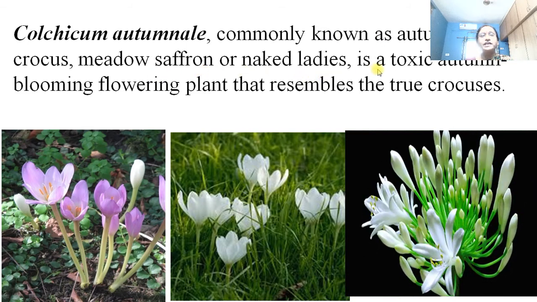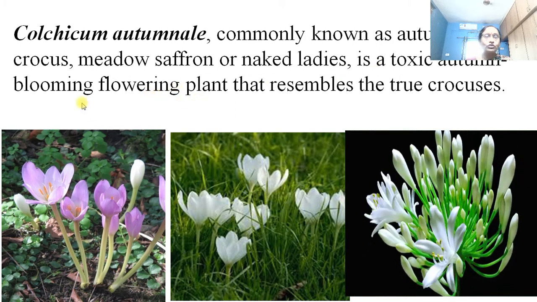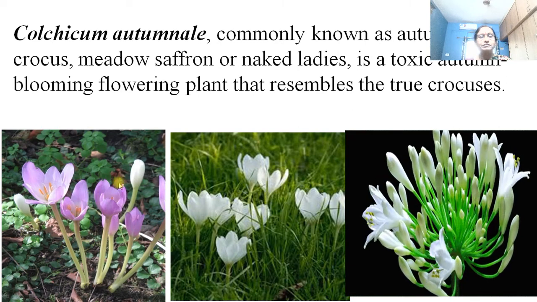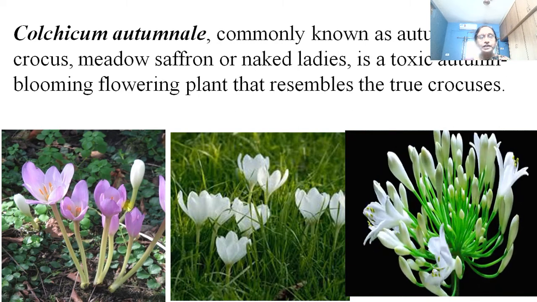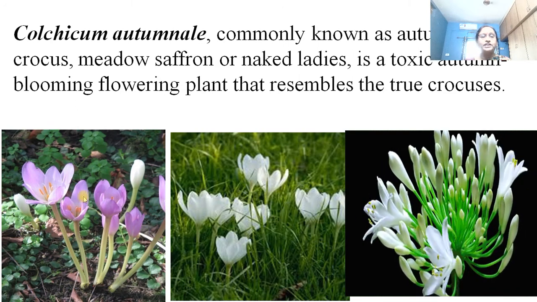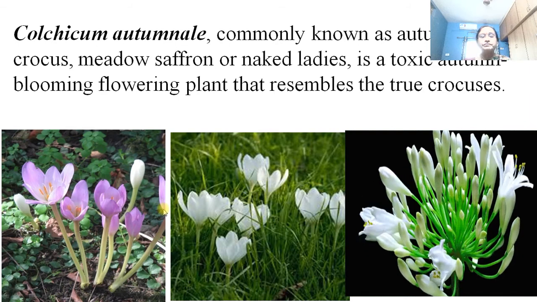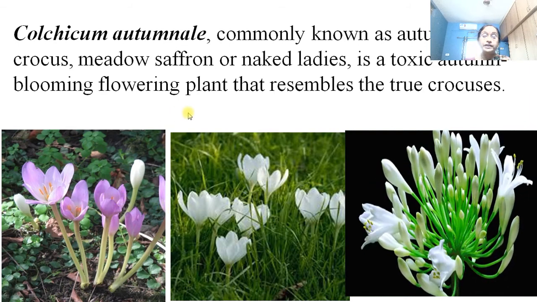Then Colchicum autumnale is commonly known as meadow saffron or naked ladies. It is a toxic autumn flowering plant. It looks like the crocus or saffron plant, but it is not the saffron. There are two or more varieties of this colchicum, and it is called meadow saffron, but it is a toxic plant.